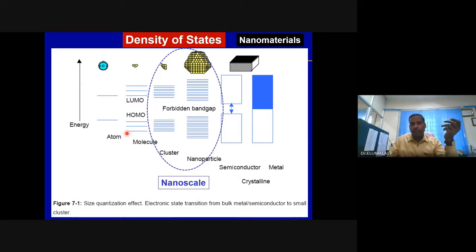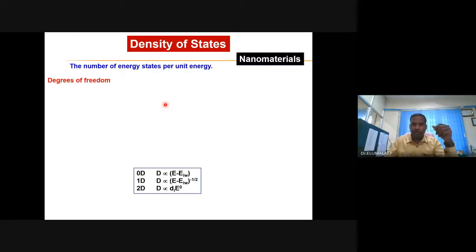A nanograin typically contains a countable number of atoms and their energy levels are discrete. There is no band gap, or there is a band gap in the case of semiconductor in the bulk, but once you make the nanoparticles or nanomaterials, even in the case of metals, there can be a development of band gap. No doubt in the case of semiconductor, there is increased band gap.